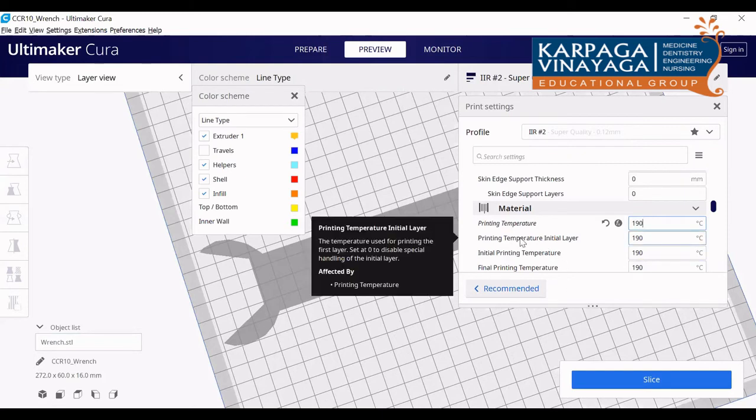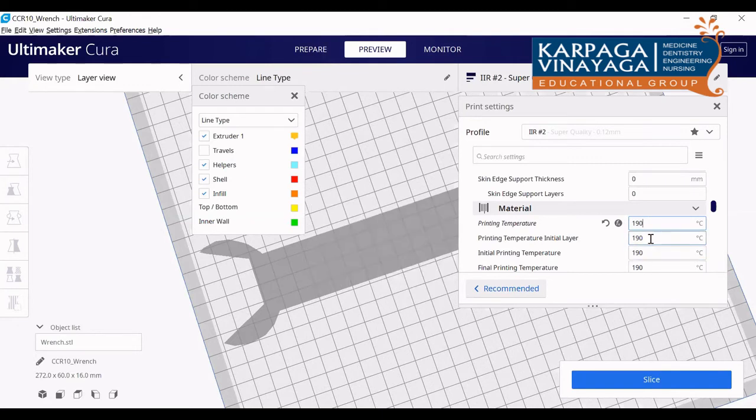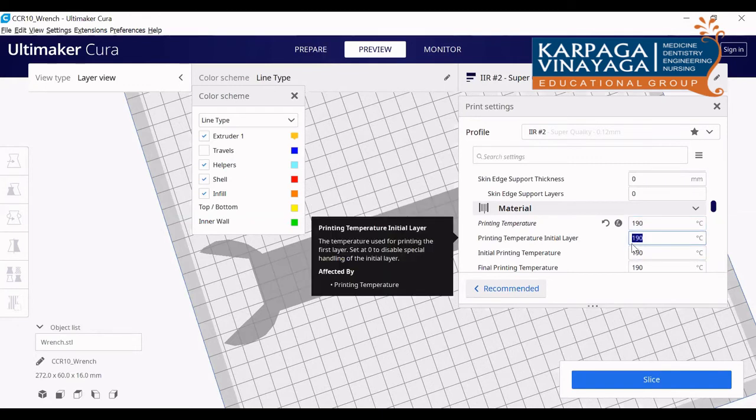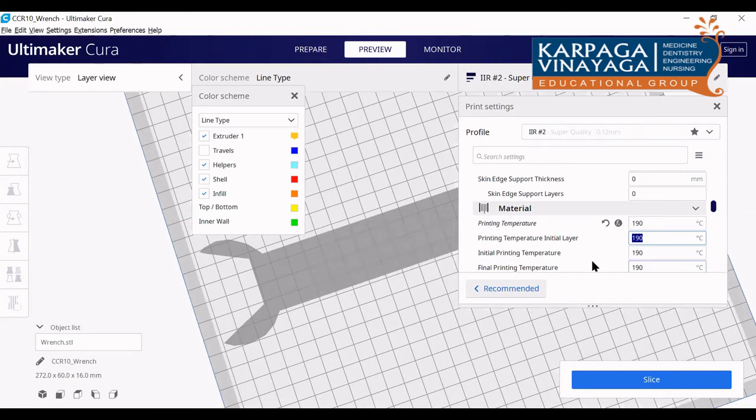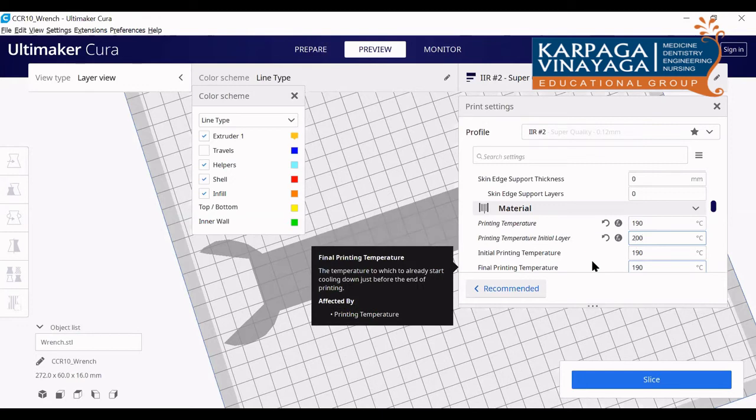Then next, the printing temperature of the initial layer. The first layer it forms. That should be greater than this printing temperature. Why? Because it should stick onto the build platform. If you increase the temperature, then the liquid formation will be more, the melting will be more, so it will easily stick. So just increase it by 5 degrees or 10 degrees over that. I am giving around 200 degrees Celsius.